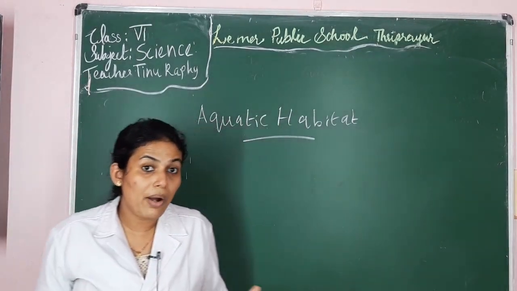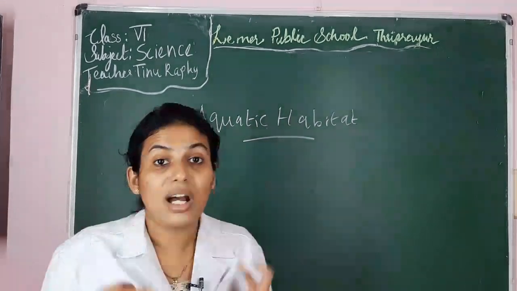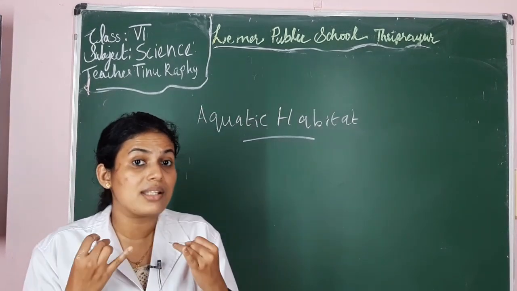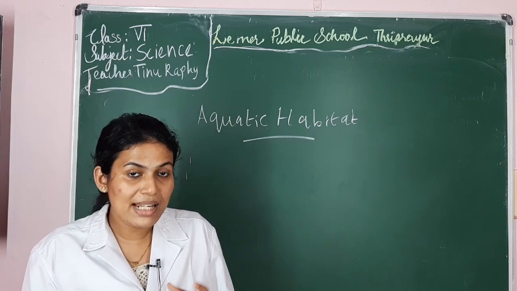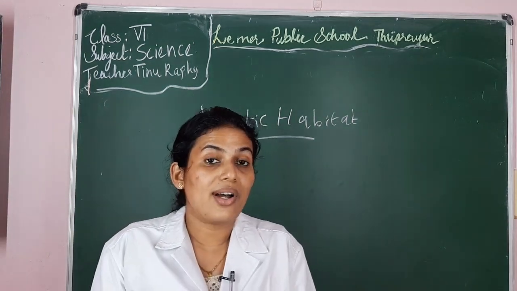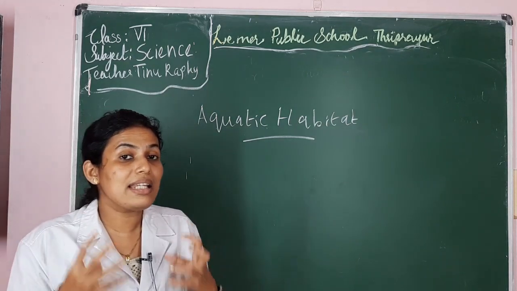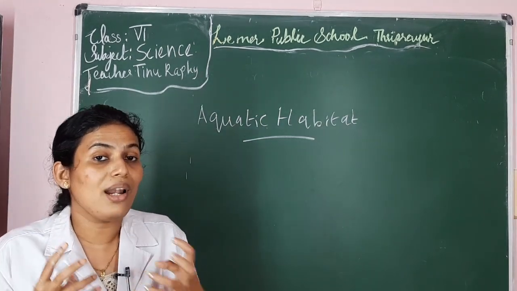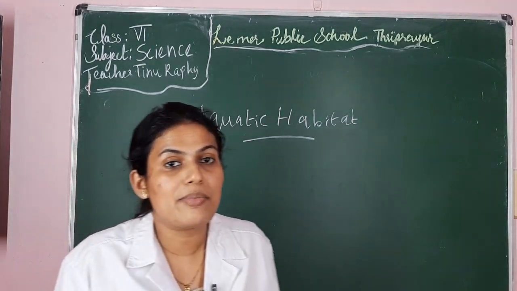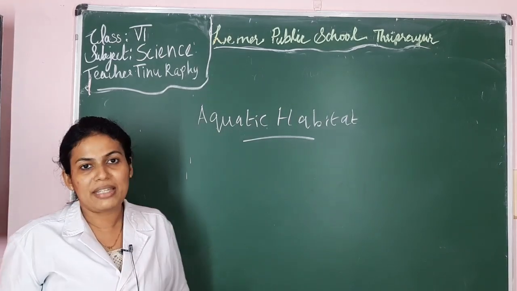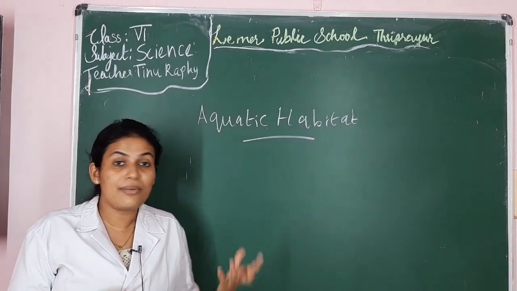And when we discussed different types of habitat, we discussed aquatic habitat, organisms like sharks and plants like lotus, fishes, etc. The plants and animals that live in water are called aquatic organisms, isn't it? So the organisms that live in the water are called aquatic organisms, and the habitat of those organisms is what we call aquatic habitat. So we have already discussed the aquatic habitat in our previous classes.